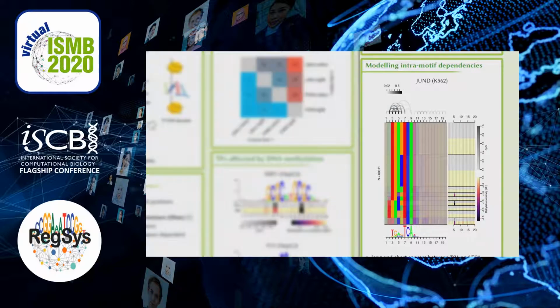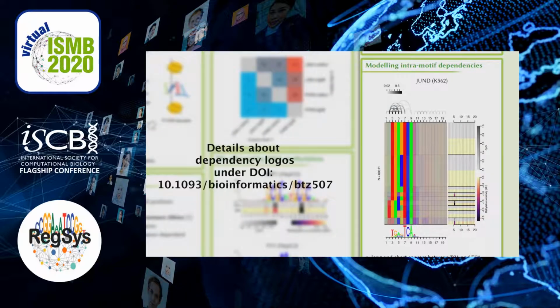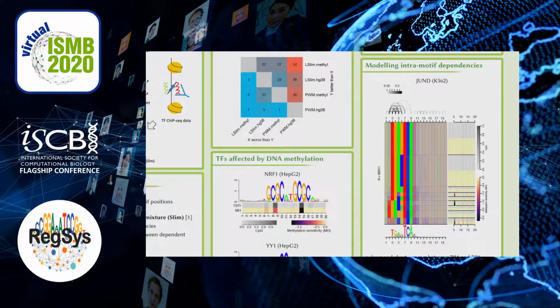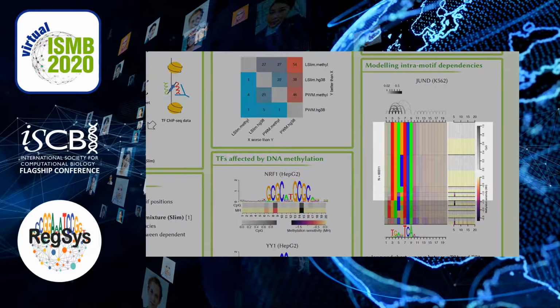Finally, let me show you one example where the importance of dependency models can be illustrated briefly. Here we show a dependency logo of the predicted JUN-D binding sites. Binding sites of JUN-D may be divided into two half motifs, TGA and TCA. And the spacer between those two halves may be 1 or maybe 2 nucleotides.